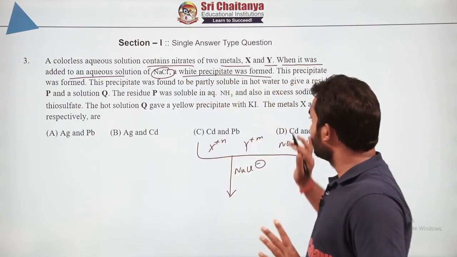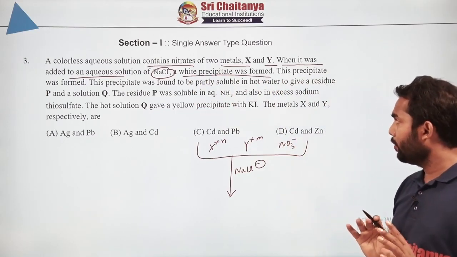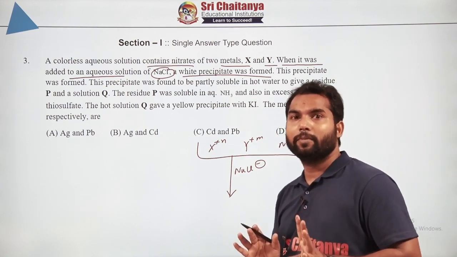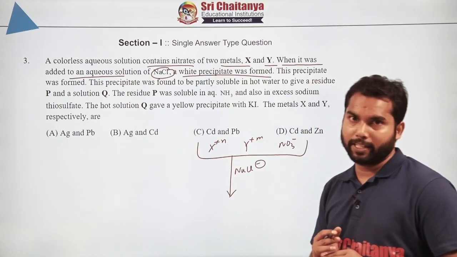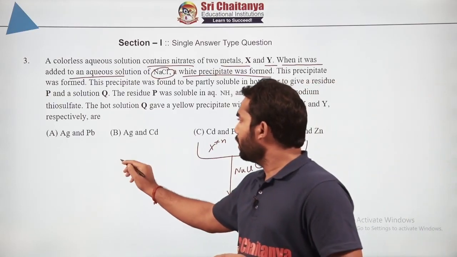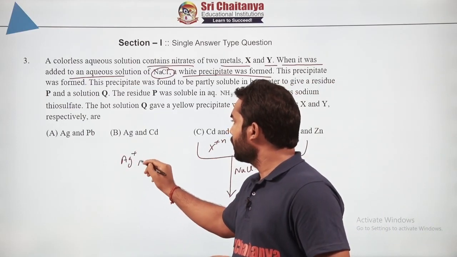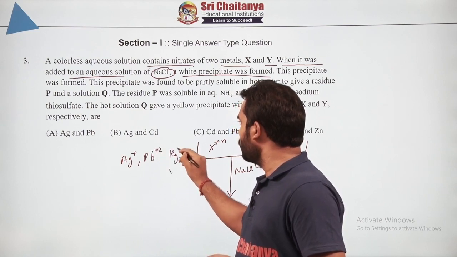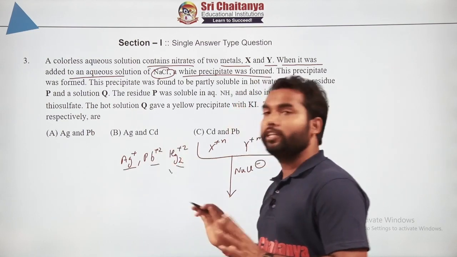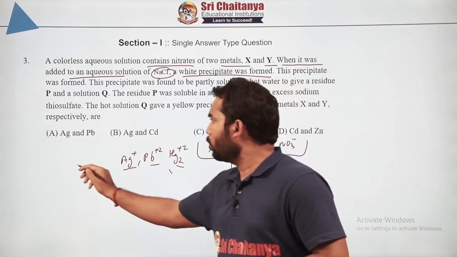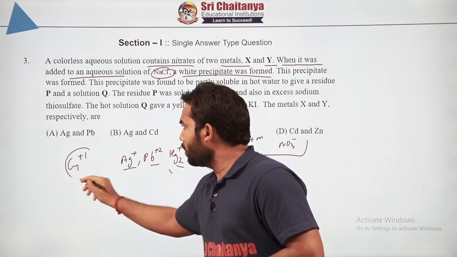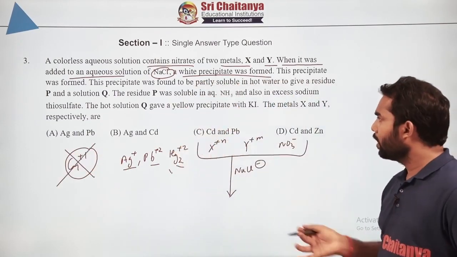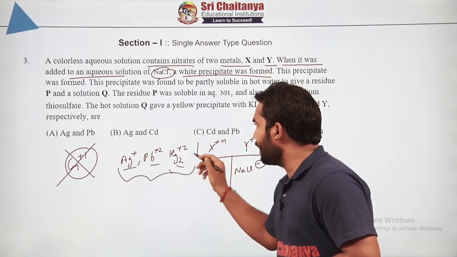White precipitate was formed. Now here you need to understand, in the whole metal ion cation analysis, there are only three metal ions which are going to form the precipitate, right? And who are those three? That is silver ion, lead plus 2 and mercurous, Hg2 plus 2. These three ions only form precipitate. Yes, apart from them there is one more also, that is copper plus 1, but we don't study the properties of copper plus 1 in qualitative analysis. So here only these three cations are there.